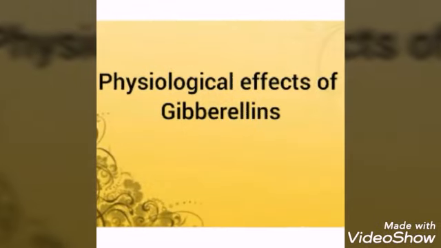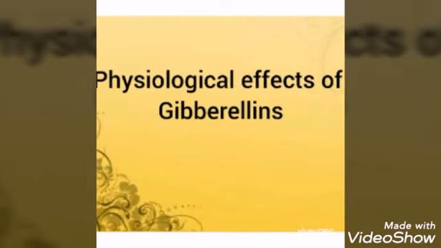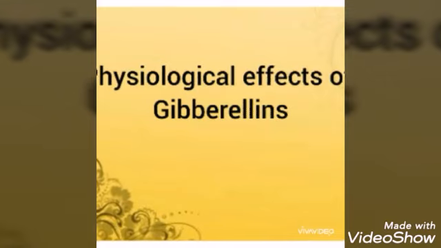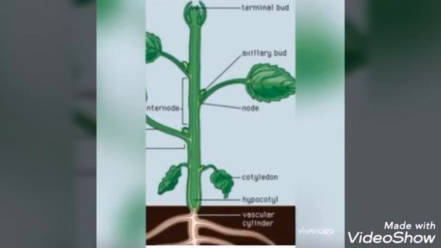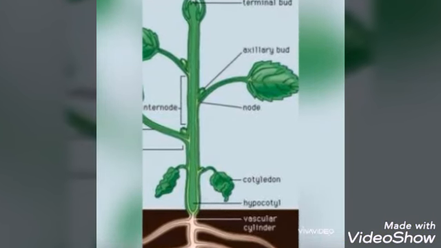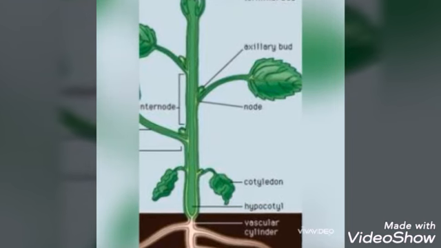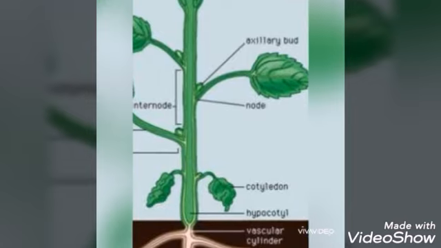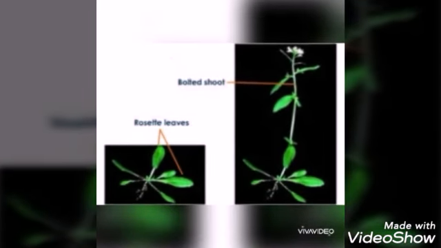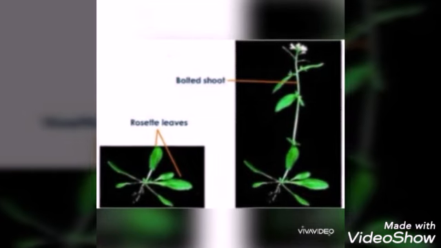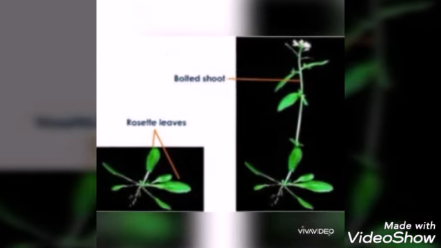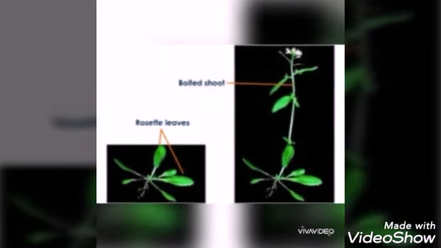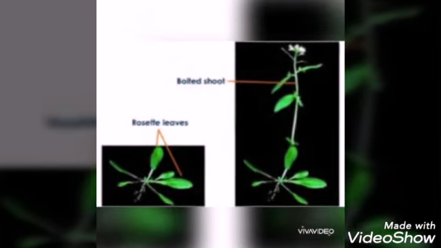Next, we are going to discuss the physiological effects of gibberellins. Application of gibberellins on plants stimulates extraordinary elongation of internodes. Example, corn and pea. Next, treatment of rosette plants with gibberellin induces sudden shoot elongation followed by flowering. This is called bolting. Bolting means elongation of internodes.